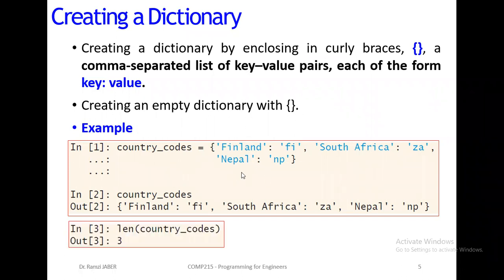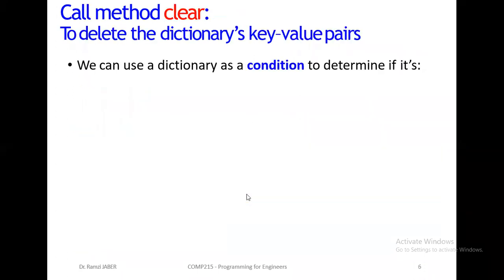Here also, if you want to use the built-in function len, len of country_codes will be 3 elements. We have 3 pairs, 1, 2, 3. Okay, we have 3 key-value pairs. So the length of the dictionary is not 6, it's 3 pairs. Okay, perfect.